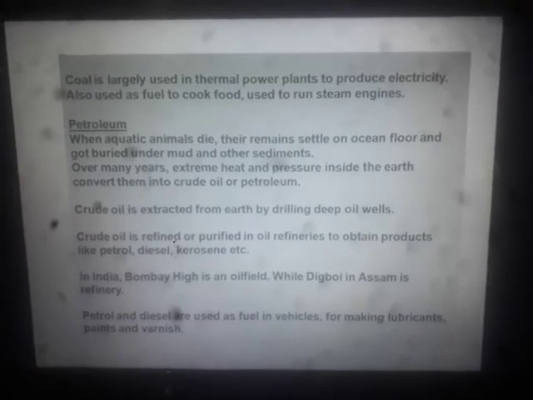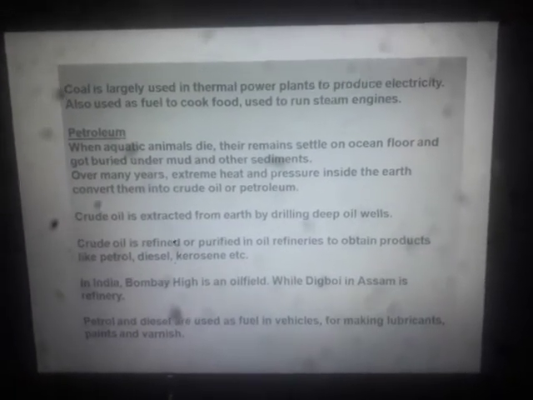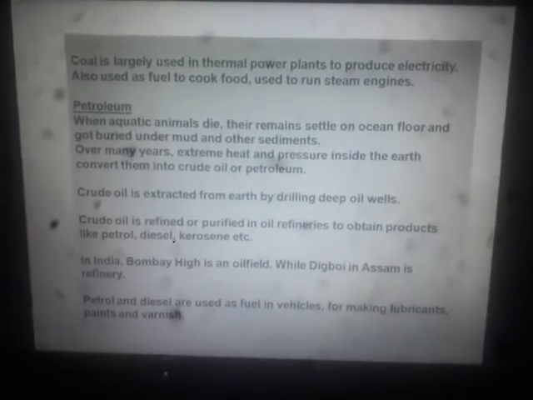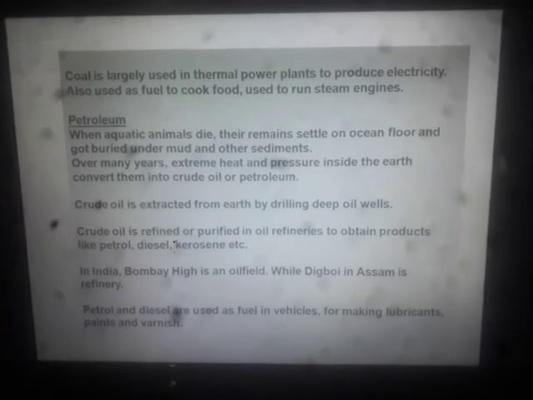Then they are acted upon by extreme heat and pressure inside the earth, because inside the earth, as you might know, there is excessive heat and pressure.